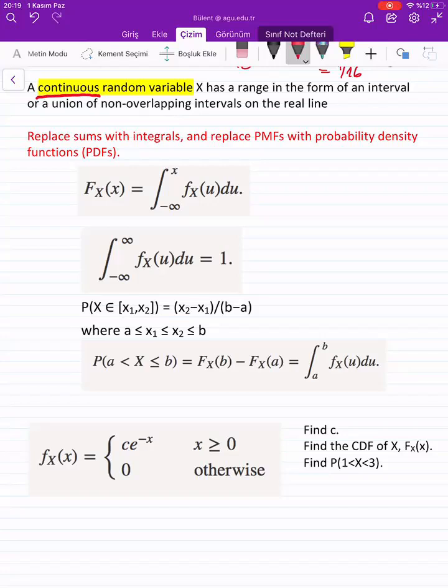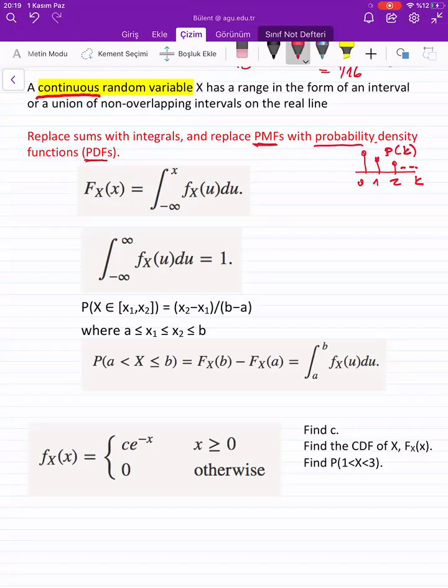If you remember, in discrete random variables, we had PMFs like that, right? 0, 1, 2, and so on. This was like K, and we were talking about the probability of K obtaining any value like that, right? So this time, we won't have any PMFs, but this time we will have PDFs, okay?